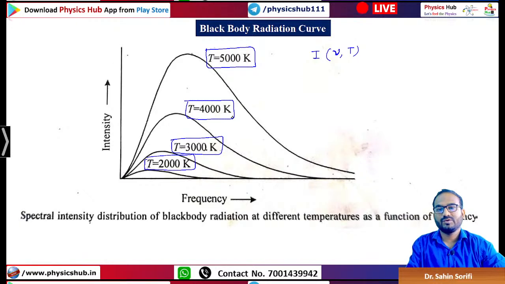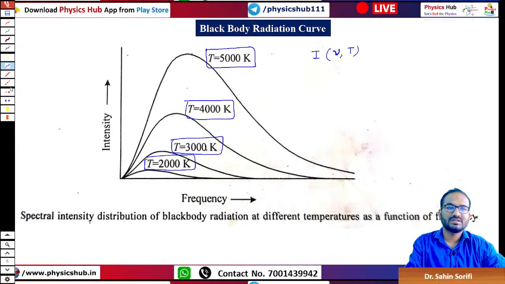As we keep on changing the temperature, the intensity pattern changes. For a particular temperature, if you vary the frequency, you will get a single curve. At another temperature, if you vary the intensity with frequency, you get another curve.